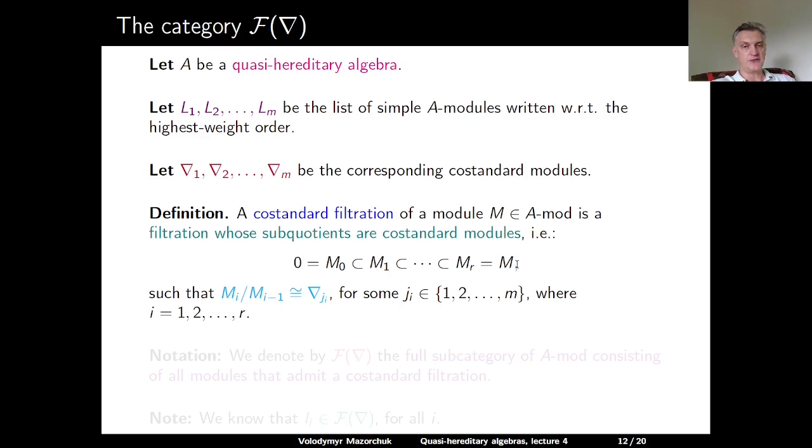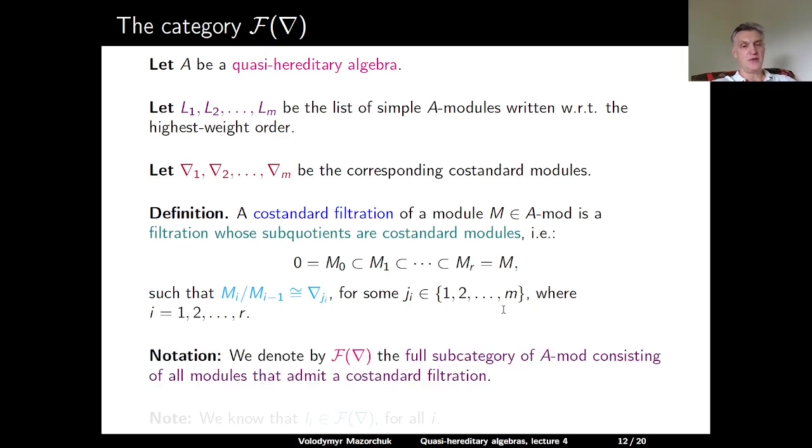So we have a filtration of M, which starts with 0, this is M0, this embeds into M1, this in M2, and so on, all the way up to Mr, which is M, such that for any i between 1 and r, the quotient of Mi modulo Mi minus 1 is isomorphic to some costandard module nabla Ji. Here Ji is some index from 1 to m.